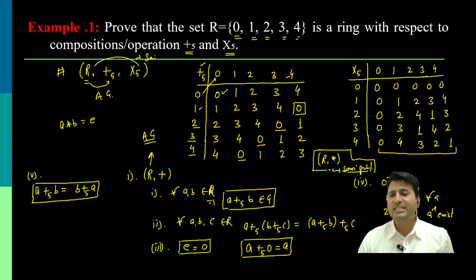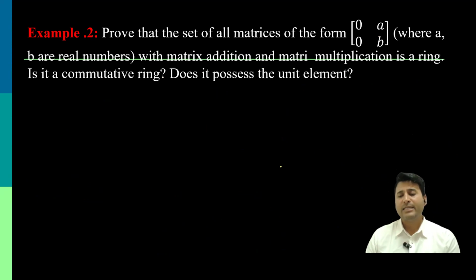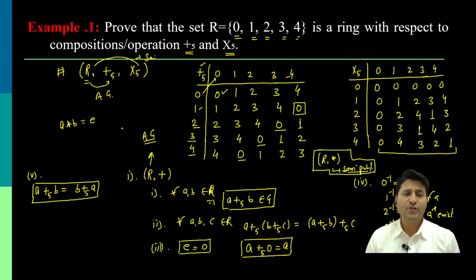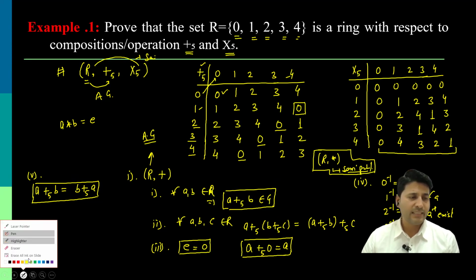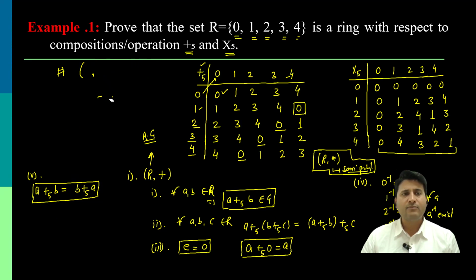Now talking about the distributive property. As we know, multiplication is always distributive over addition. What exactly are we supposed to show?